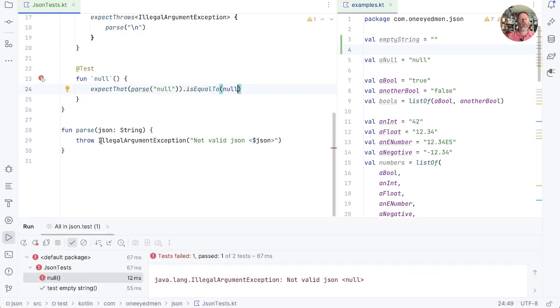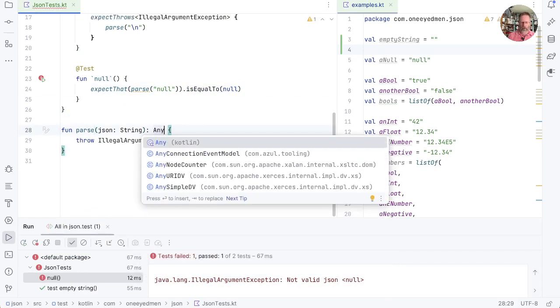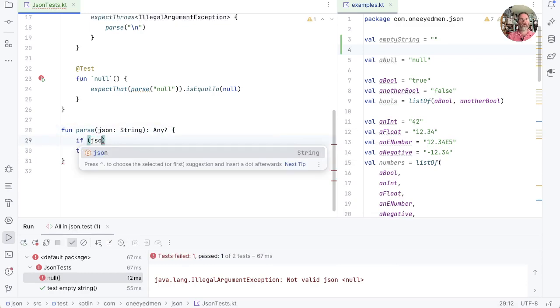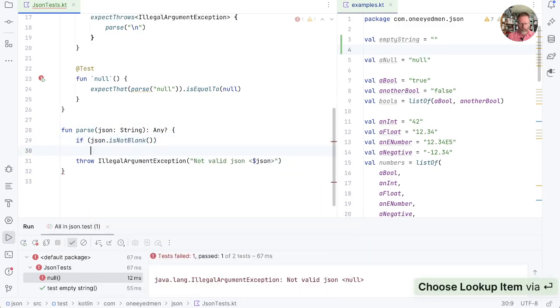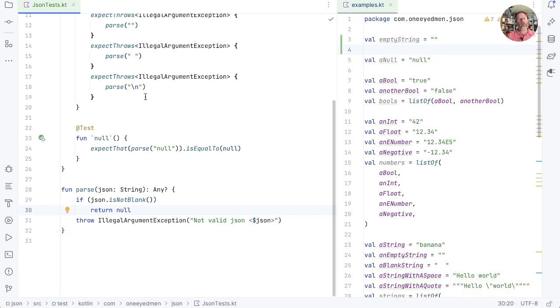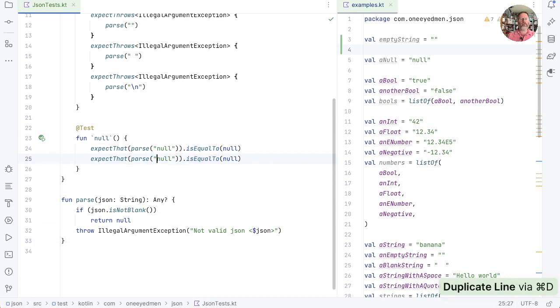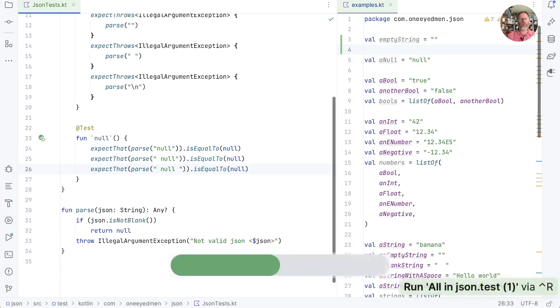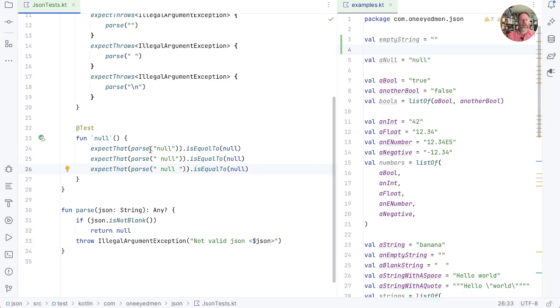And it failed, unsurprisingly. But now in here, I think we should say that this can return anything, including null. And in here, we're going to say if JSON is not blank, what's the simplest thing we could do? Well, we could return null. Does that pass our tests? Well, it does. Good. Again, I think we can add a few tests that we expect to pass but may help us later, which is adding white space around this, so that space null should also be null, and a space at the end should also be null. But it won't surprise us if this passes at the moment, and it does. Good.